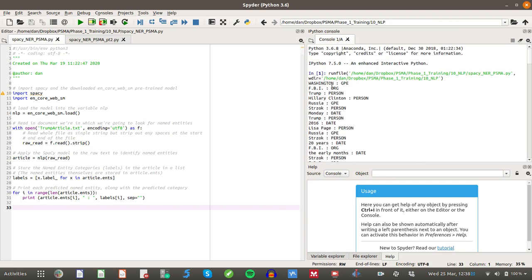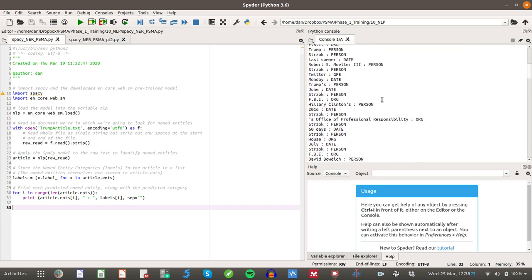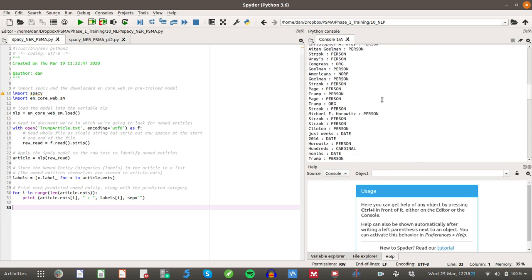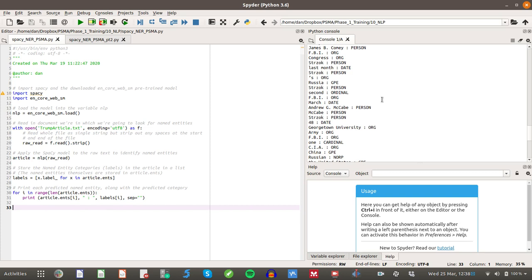It's picked out Washington as being a geopolitical entity, FBI as being an organisation, Trump as being a person, Hillary Clinton as a person, Russia a GPE, etc., etc. And scrolling through, it seems to have done a really good job and really quickly. And that's the power of being able to use a powerful pre-trained parsing model like SpaCy, where all the training has been done, and we can just apply that training to our new problem.